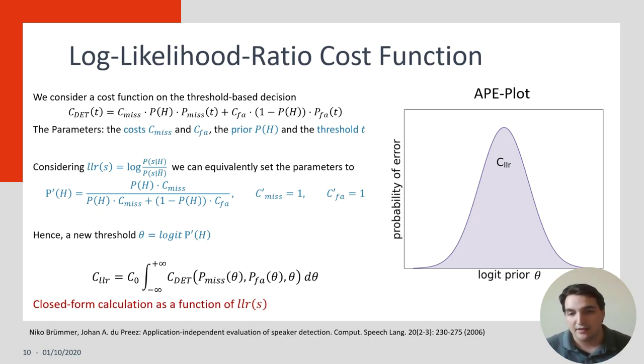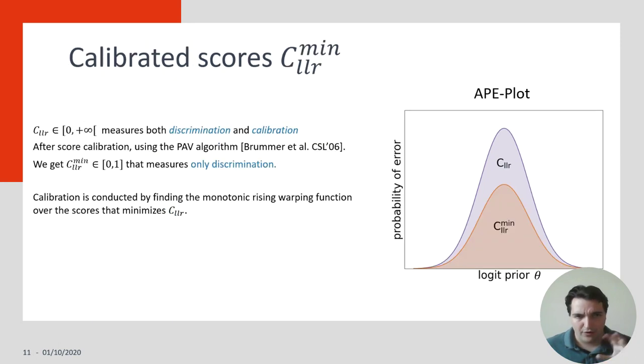As can be seen in the figure on the right, we have different probabilities of errors of cost 1 depending on the logit prior, and the CLLR is actually the area under this curve. In addition to this, the CLLR has a closed form calculation as a function of a set of scores to evaluate an anonymization method.